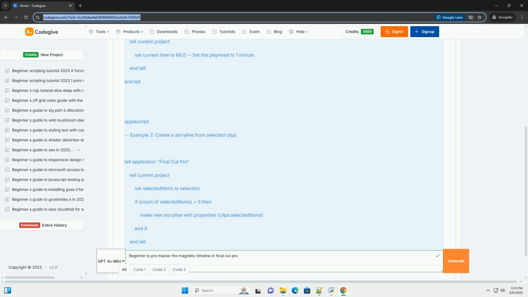7. A practical workflow example: creating a simple promo video. Let's tie all these concepts together with a practical example, creating a short promo video for a product. 1. Import footage. Import your product shots, testimonials, and any relevant graphics. 2. Create a project. Set the project settings to match your footage. 3. Establish the primary storyline. Place the main product shots in chronological order on the primary storyline.